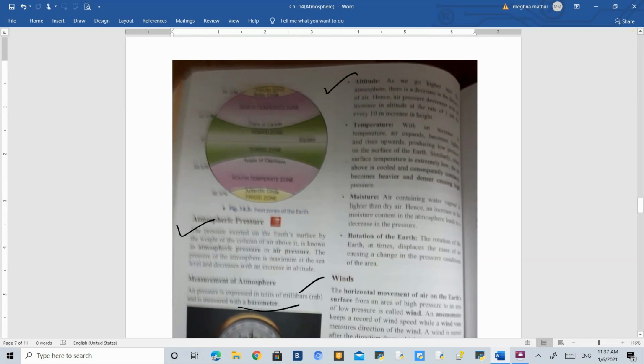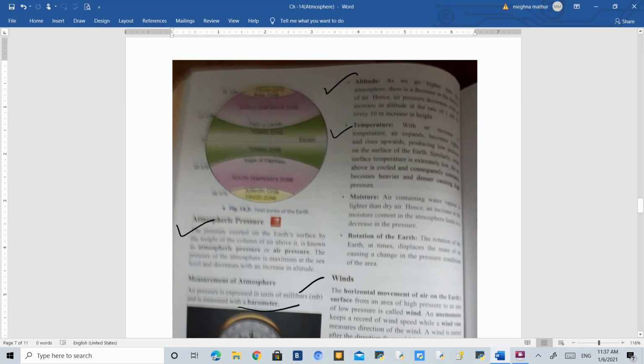First is altitude. Okay. Now, there are certain areas which are plain and then there are certain areas which are very high up. Okay. So, as we go higher, you will find decreasing pressure. Okay. The pressure is maximum at the land surface or ocean surface. But as we go higher in altitude, we will find less and less pressure.